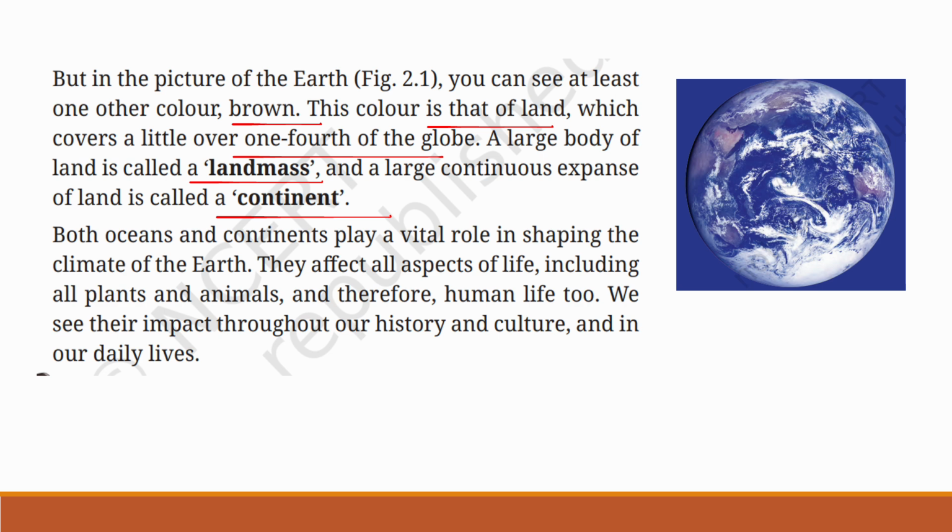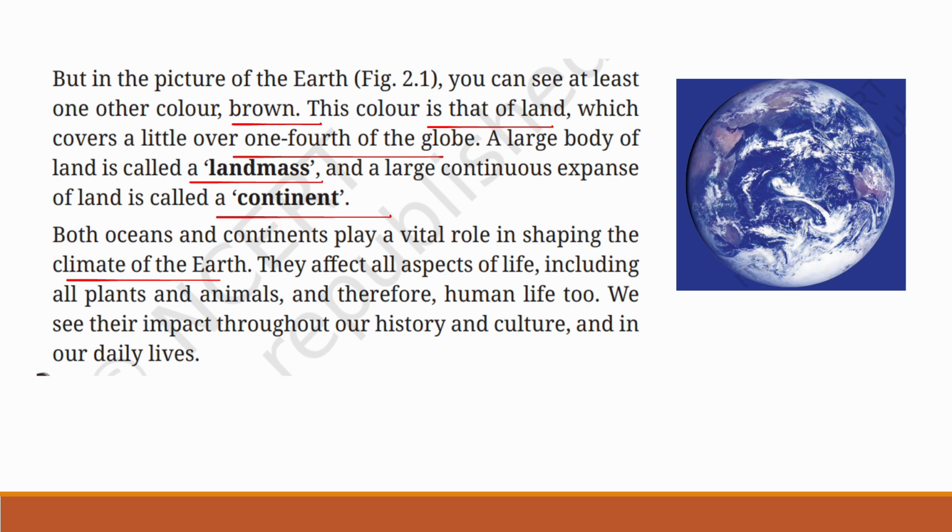That is a continent. Both oceans and continents play a vital role in shaping the climate of the Earth. So next we will see the importance of oceans and continents. Both oceans and continents play a very important role in shaping the climate of the Earth.